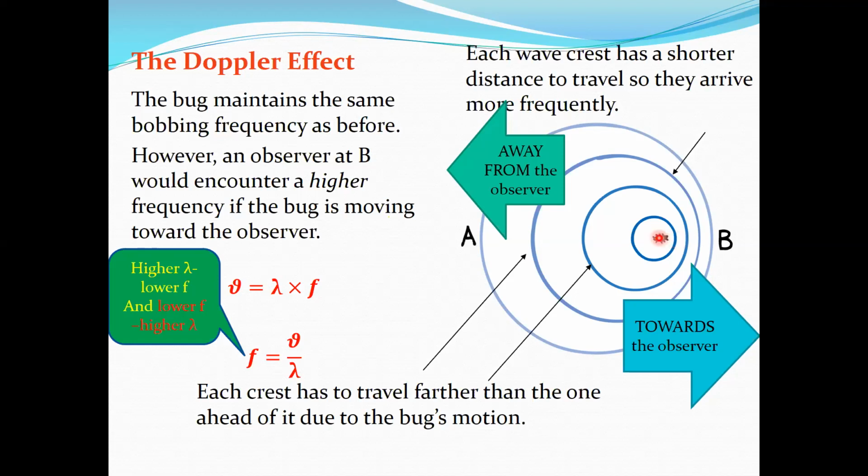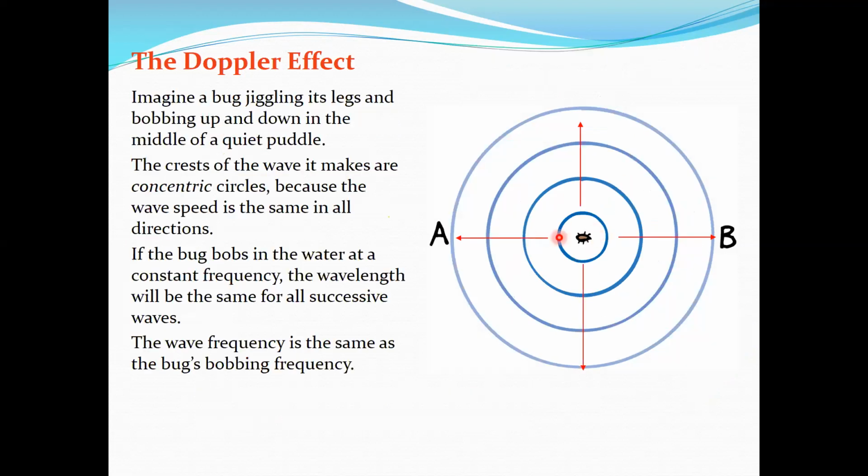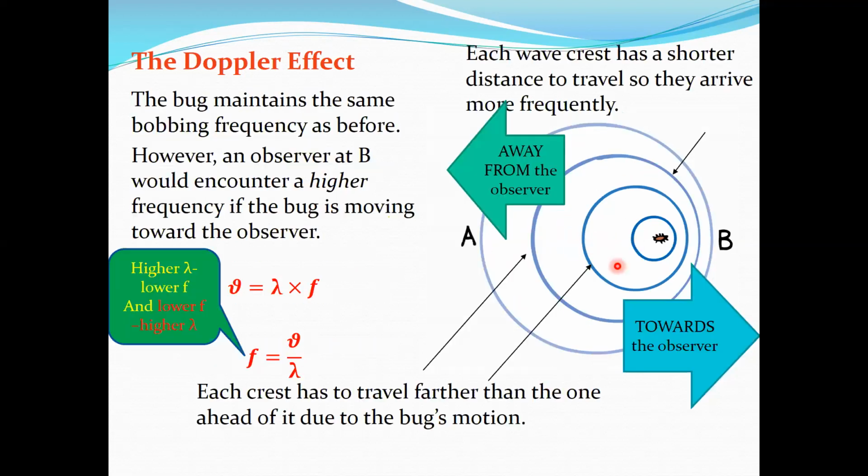And if you look behind the bug, when it is moving to the right-hand side, you see that the distance between these two lines is going to be bigger. Which means that the wavelength is going to increase. So the bug maintains the same bobbing frequency as before. The frequency of the waves created by the bug is the same, but the frequency observed by B is not the same.